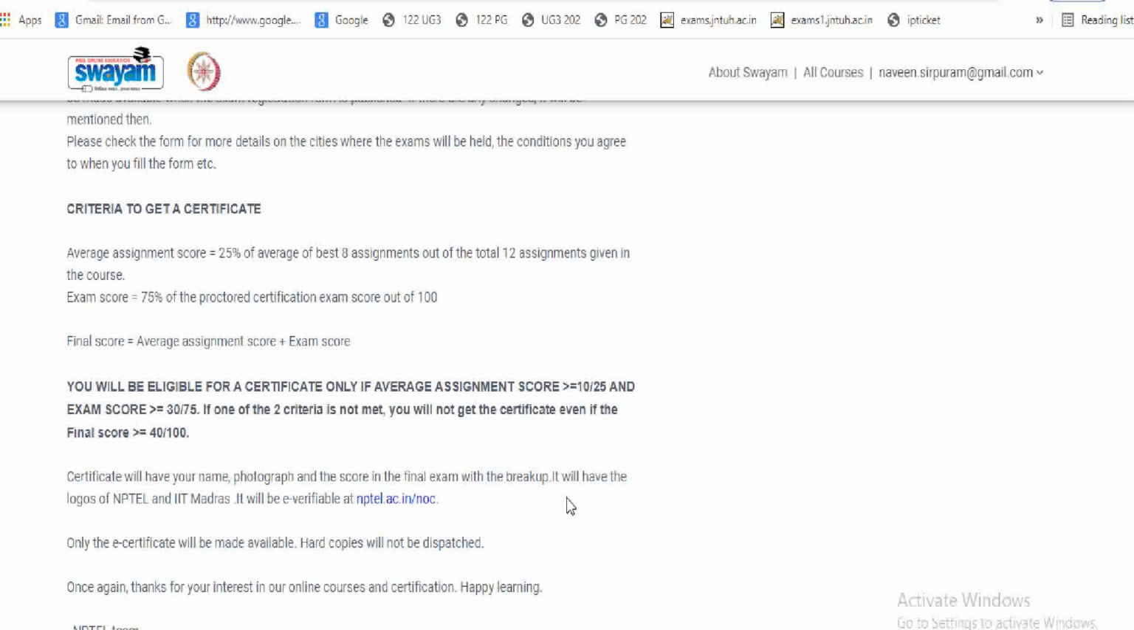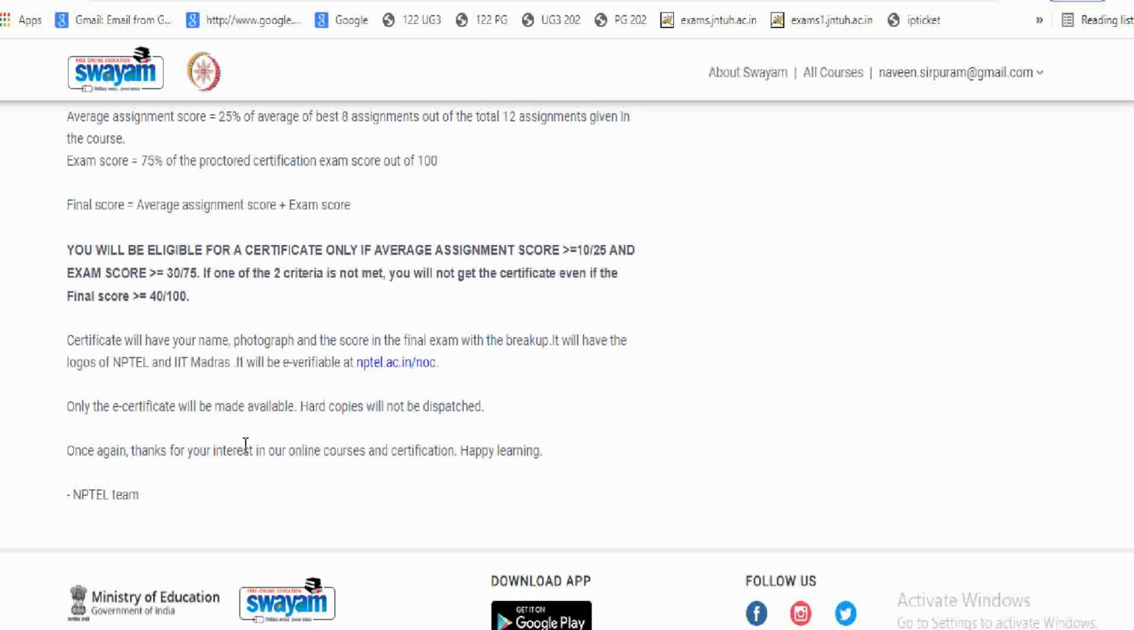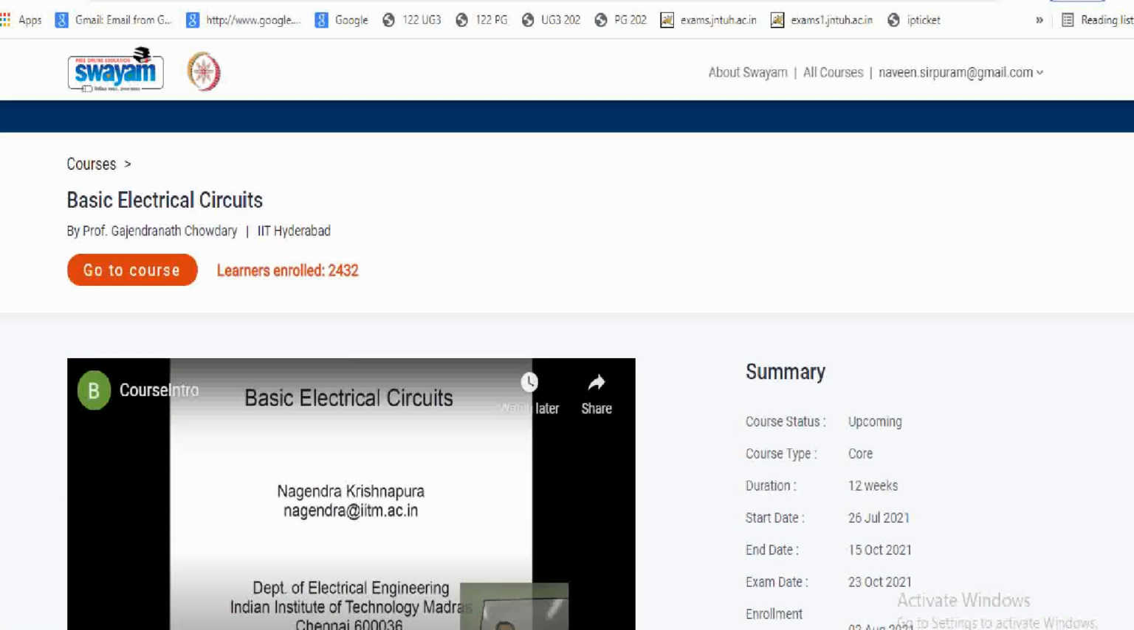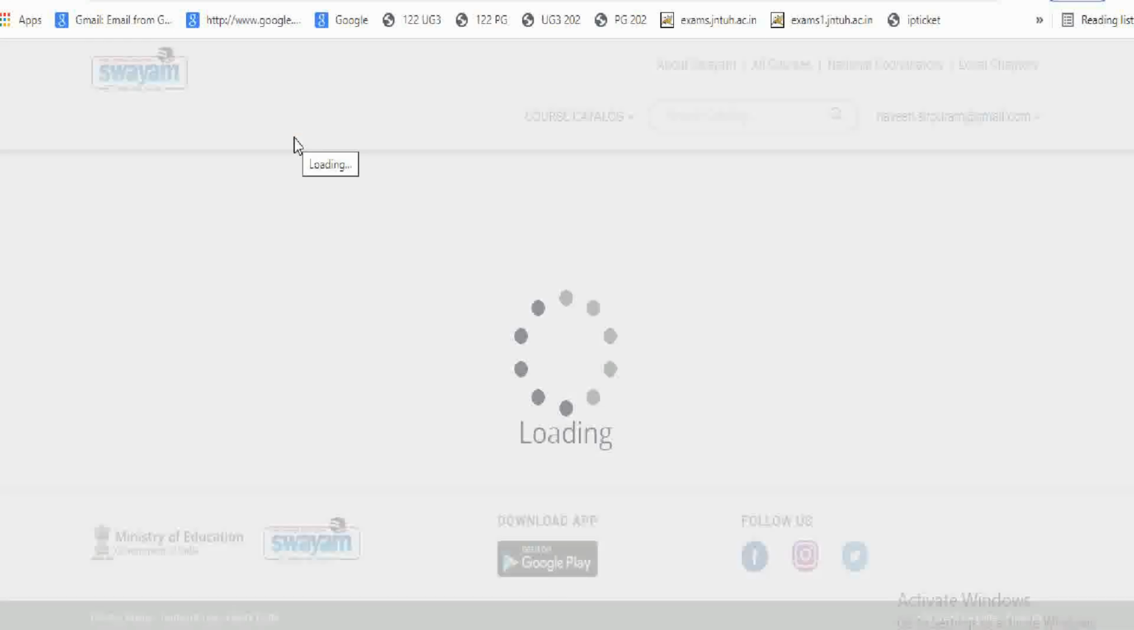The certificate will have your name, photograph and score in the final exam with the breakup. So it has your photo, your marks and your name, and it will have the logos of NPTEL and IIT Madras. It will be an e-verified certificate at nptel.ac.in/noc, and only the e-certificate will be made available. Hard copies will not be dispatched. Once again, thanks for your interest in our online courses and certification. Enroll for this course as early as possible. This will be very helpful for your future. If you want to attempt any GATE examination, basic electrical circuits is very important.